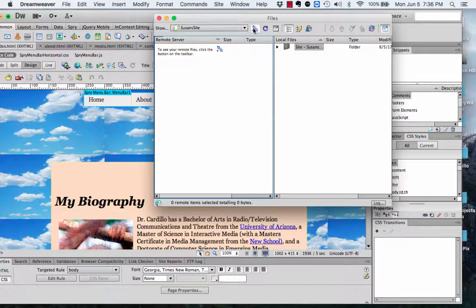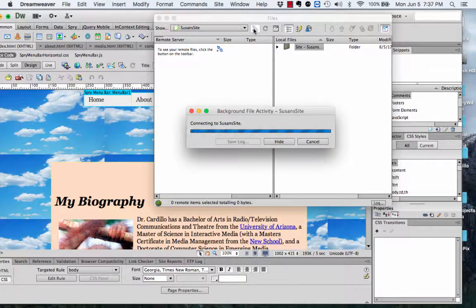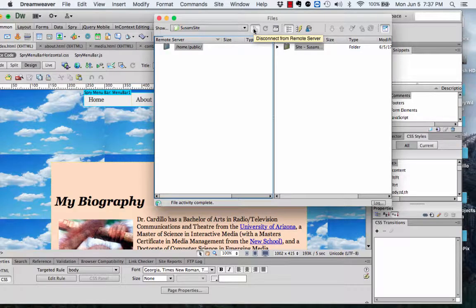So now the next thing you want to do, once you have all that information, is you want to connect this little guy right here. Connect to remote server. Okay, that's the first thing you want to do. And you'll see that it's taking your folder and it's putting it up onto the web. Okay.